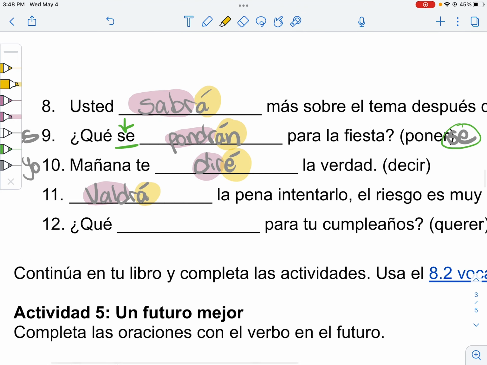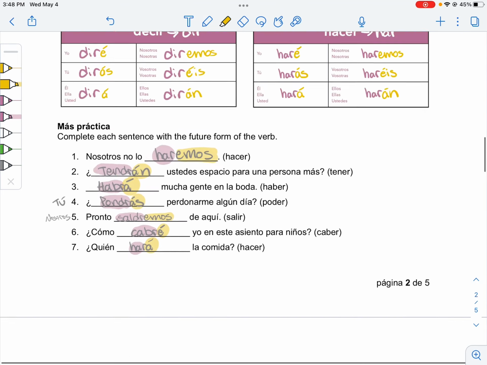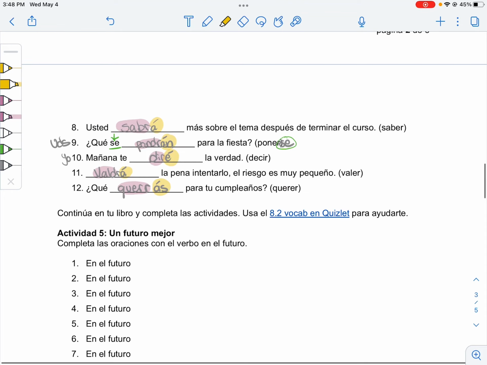And then finally, para tu cumpleaños. What will you want for your birthday? Means we want, but querer as our stem gives us querrás. Woohoo! And I was so proud of this video because I thought I explained it so well. Oh well, that'll be great.